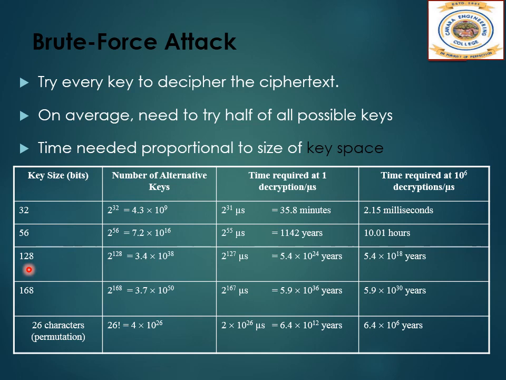Results are also shown for what are called substitution codes, which use 26-character keys. So different combinations of these 26-character keys are tried to achieve the decryption. Here the time required at one decryption per microsecond is taken, and the time required is listed.